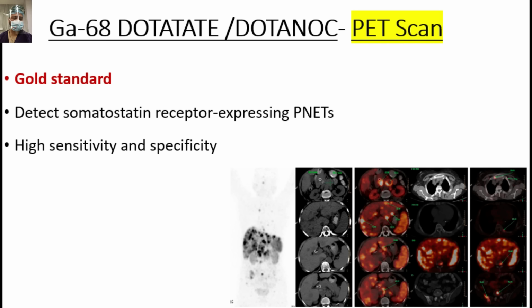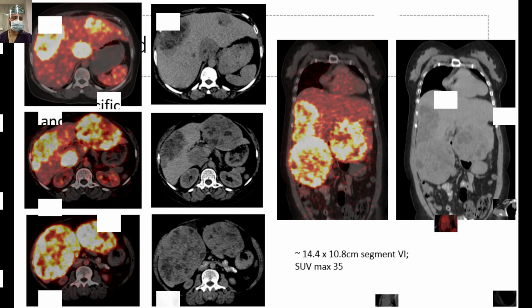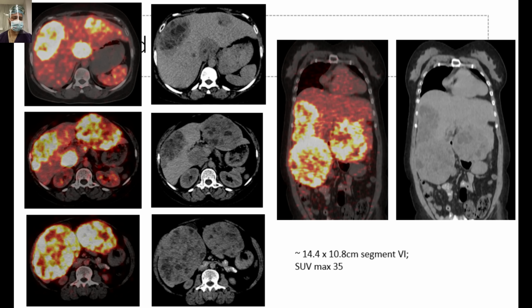So now we have very good PET scan modalities, that are the DOTA PET and DOTA NOC. So we have specific ligands. They target these lesions, and they detect somatostatin receptor expressing PNETs, highly sensitive, highly specific. And for any PNET arising from any site, maybe it is the lung or the GIT or the pancreas, the gallium DOTA scan or DOTA NOC scan is the gold standard for diagnosing neuroendocrine tumors. So this is the gallium